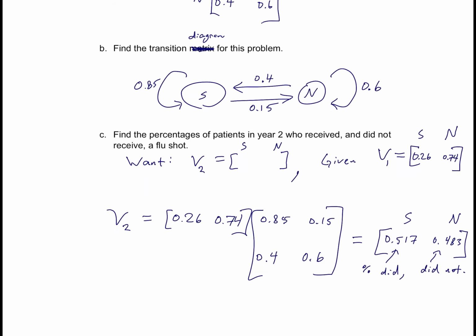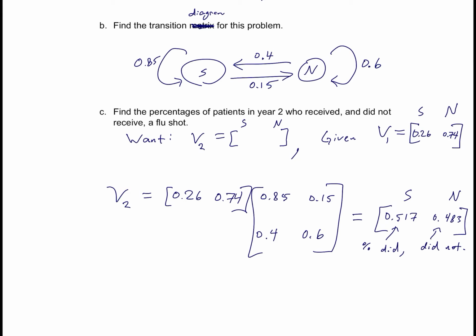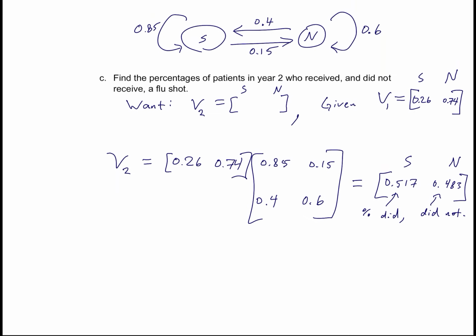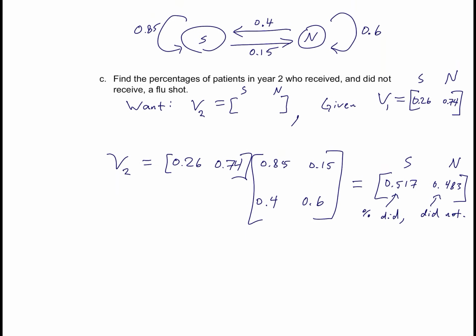So if I asked you something like, what percentage of patients are anticipated to get the shot in year 2, then that percentage of patients that will get the shot would be around 51 or 52%. And that's it. That's all of our notes for this course.